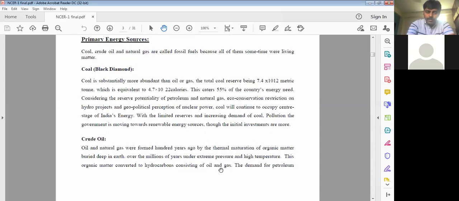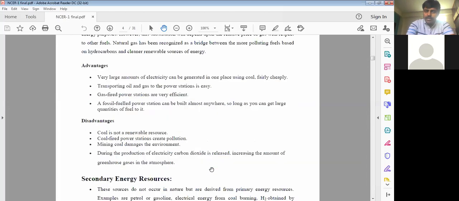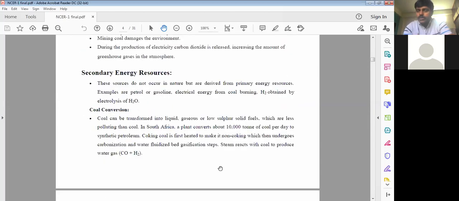Next, when I'm talking about the secondary energy resources, the energies which are generated from the primary energy resources are called the secondary energy resources. So you can take an example here. The coal can be converted into a gas or methanol, ethanol. This way you are able to convert that.